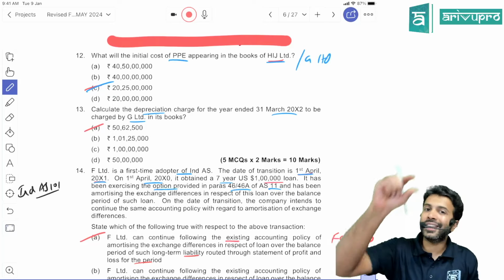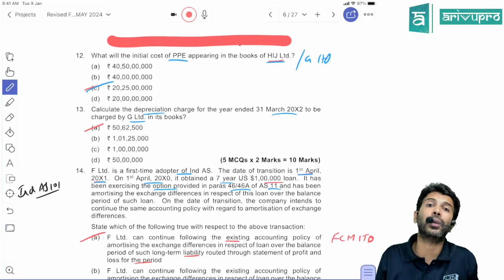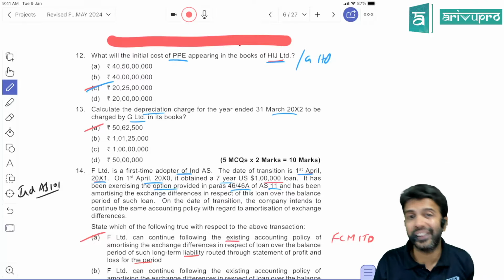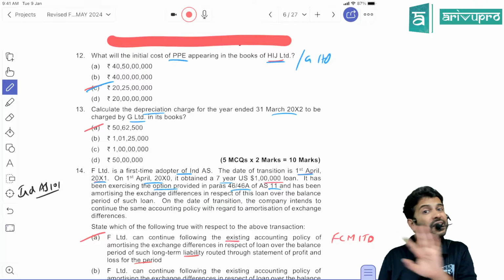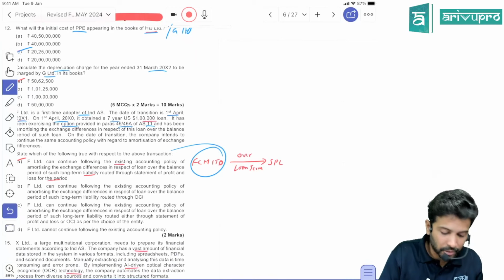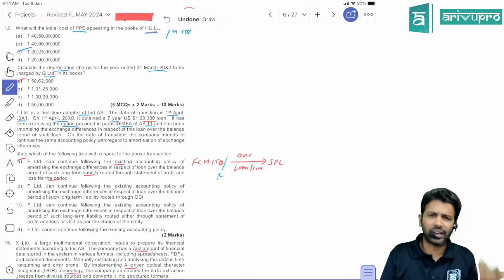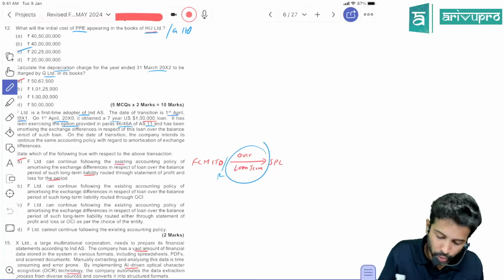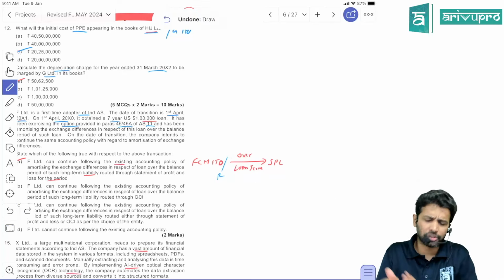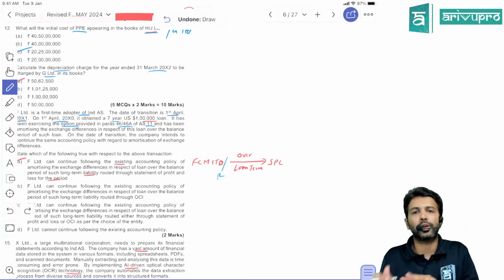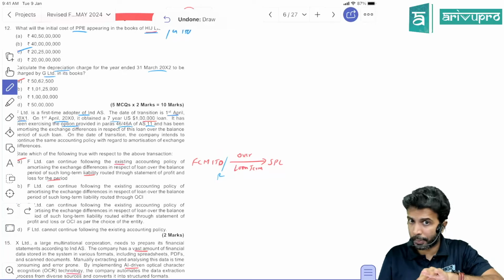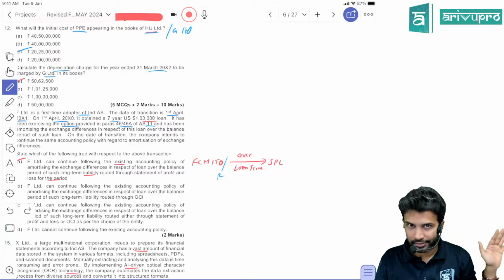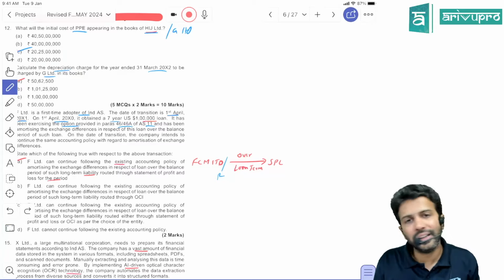then the exchange gain or loss you can accumulate in one reserve called FCMITD, foreign currency monetary item translation difference, or translation reserve, FCMITD, right? And from FCMITD it will be transferred to SPL over the loan duration. If the loan duration is 10 years, from FCMITD it will be transferred to SPL over 10 years. This option was given by accounting standard 11, but in Ind AS 101 they have given some exception.